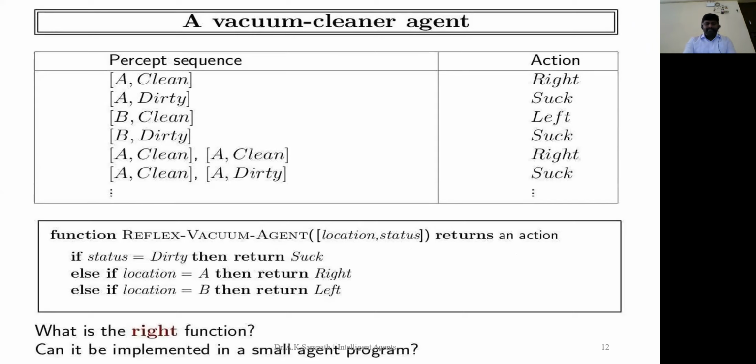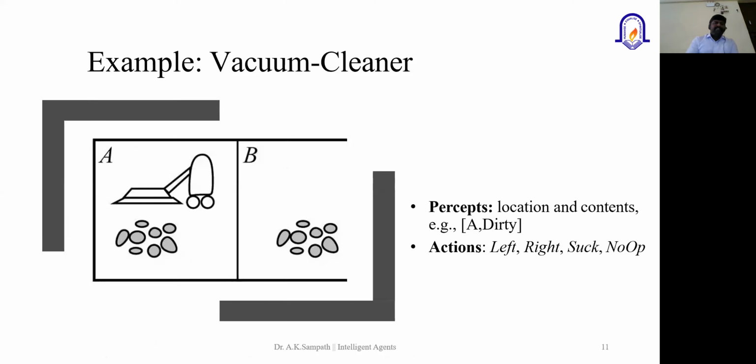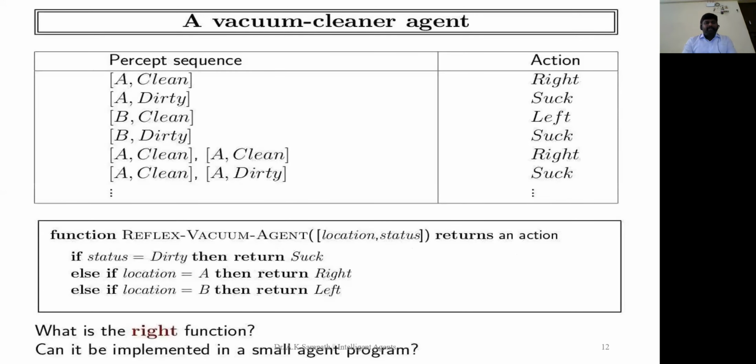First, based on this example diagram, A is on the left and B is on the right. If room A is clean, what action will take place? The automatic vacuum cleaner will move to the right room. Again, if room A is dirty, it will automatically clean it.